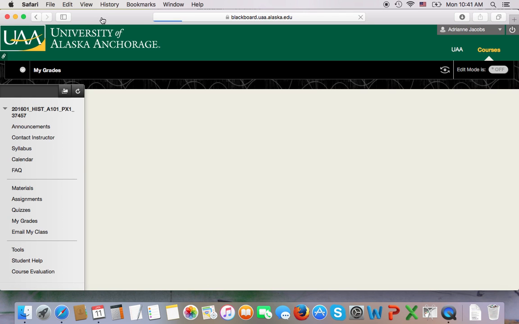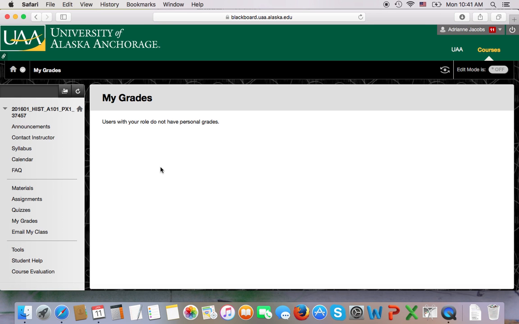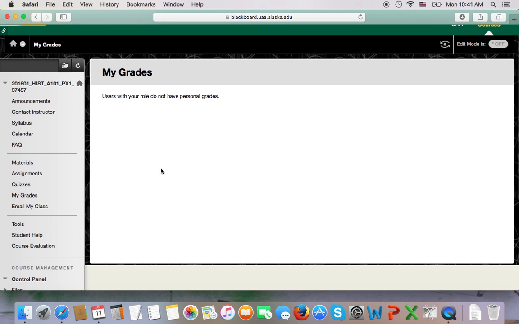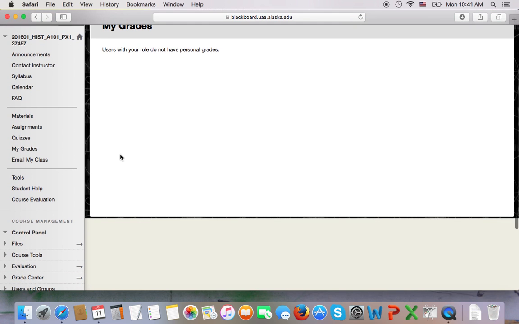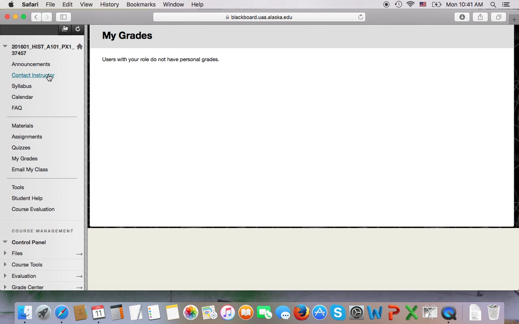The next area is my grades. I don't have any grades because I'm the instructor, but this is where you will see your grades once you've completed some assignments. Those are all of the major areas on Blackboard: announcements, contact instructor, syllabus, calendar, frequently asked questions, materials, assignments, quizzes, and my grades.